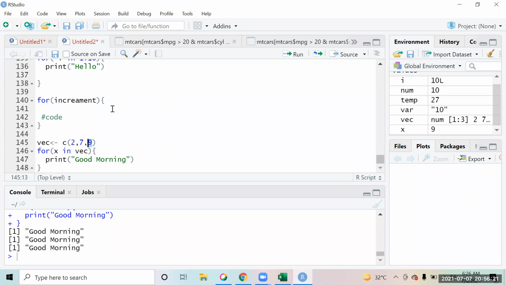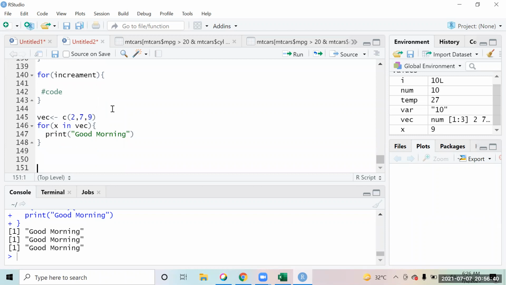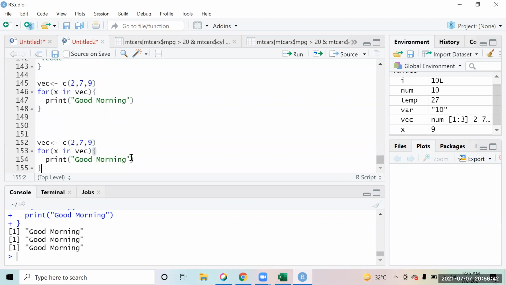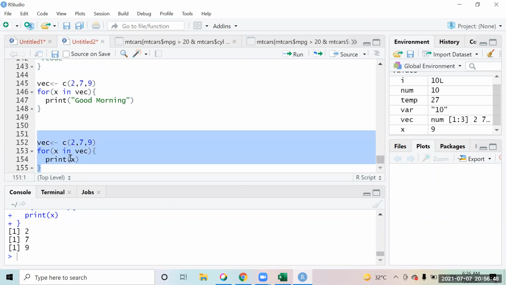Is it like for each iteration, the variable x will be holding the vector items, right? Yes. If I want to print all the vector items, should I give print of x? Yeah, print of x. You simply write x over here, and x will not come in quotes. Okay, it will print those three items, 2, 7, 9. Okay, got it, thank you.